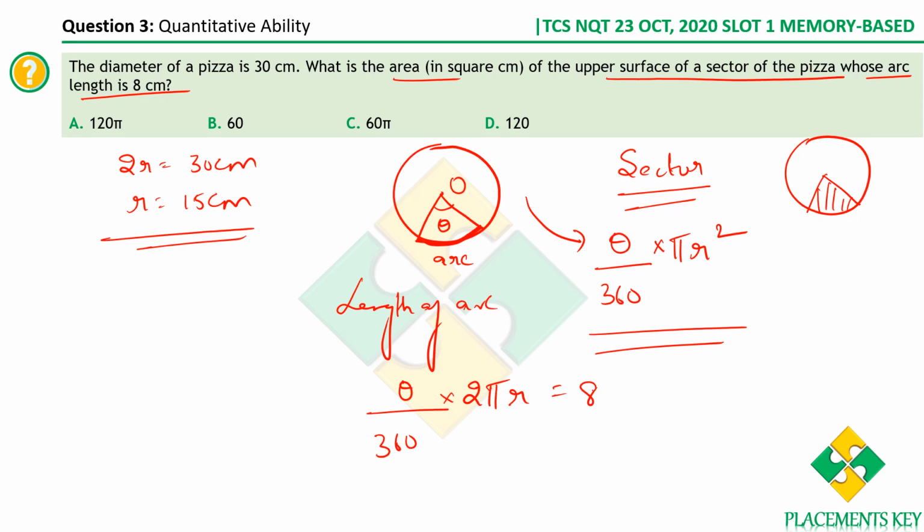Okay, so please don't put this topic on hold. Please don't leave this topic, okay? Please definitely practice the formulae. Most of the questions are direct formula substitutions, okay? So theta by 360 into 2 pi r is 8.